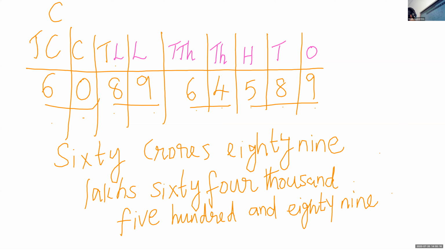Children, please listen again one more time and check how these numbers are written as number names. If you listen one or two times to how we are writing the numbers and placing the commas, then you will not get it wrong after this. 60 is in the place of crores, so we have to write 60 crores, 89 lakhs, 64,589.